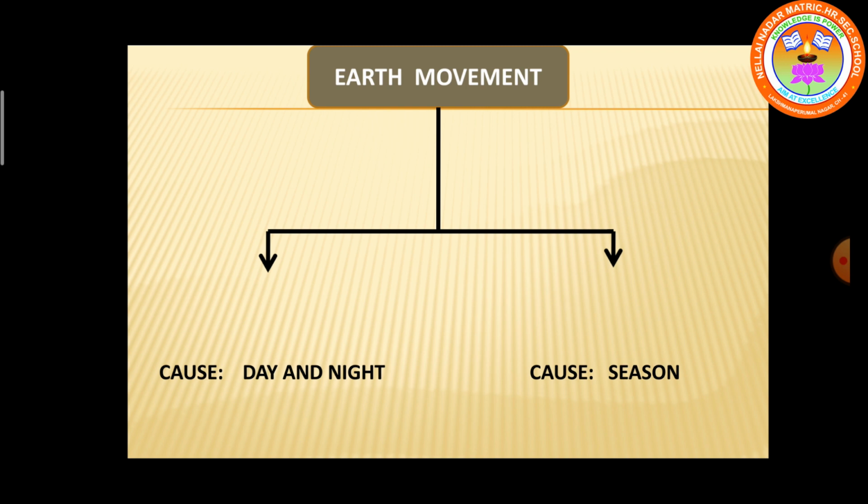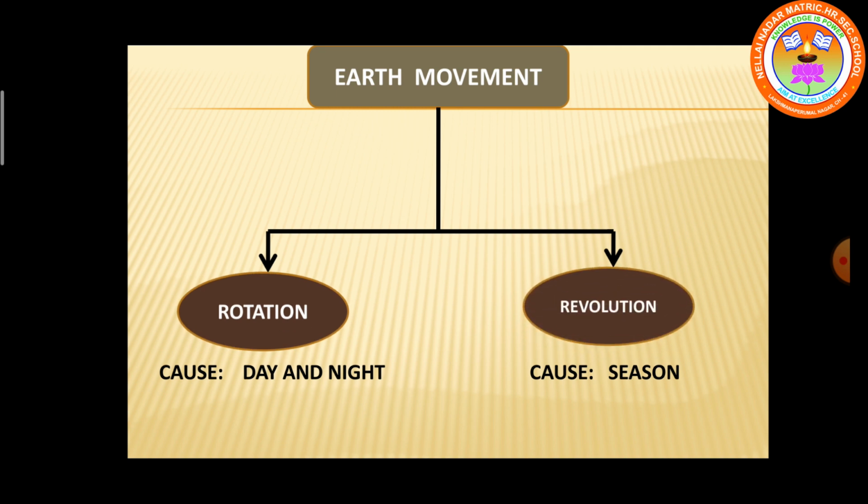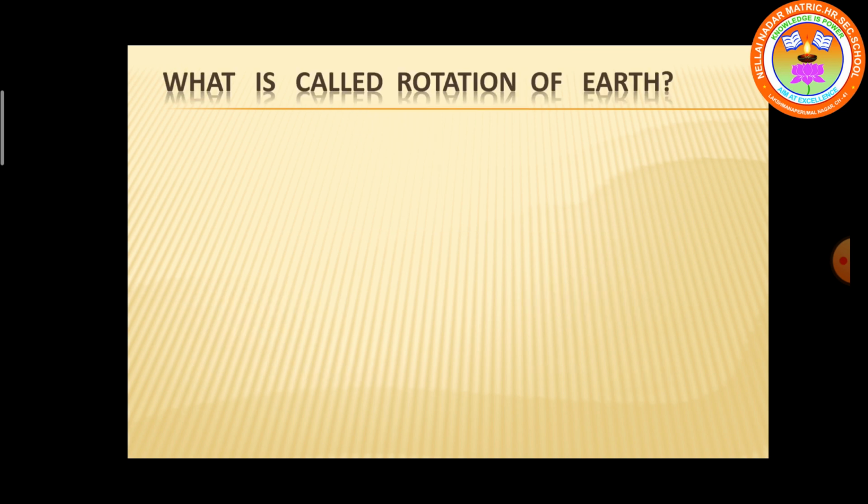There are two movements of the earth. They are rotation, which causes day and night, and revolution, which causes the seasons, the different seasons that we see. First, let us learn about rotation. What is called the rotation of the earth?